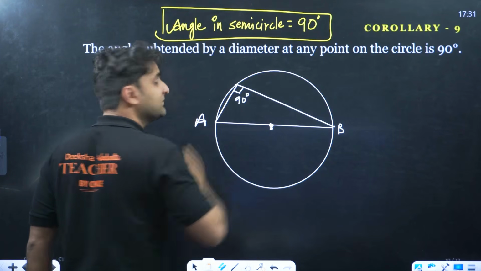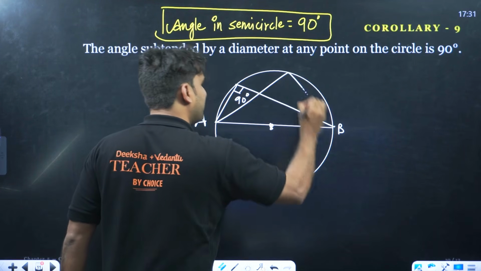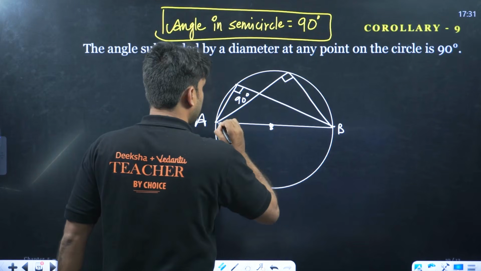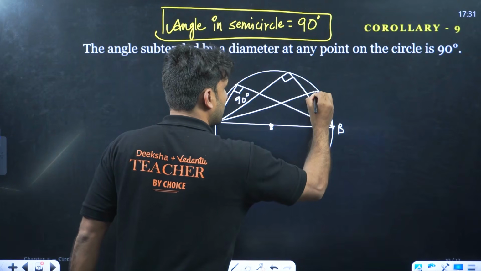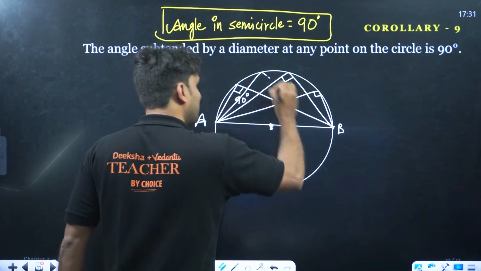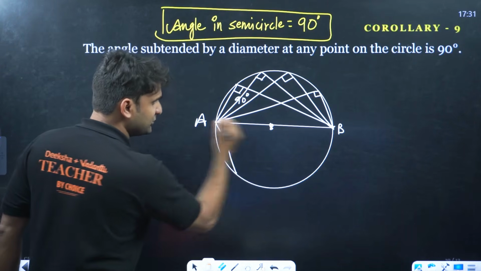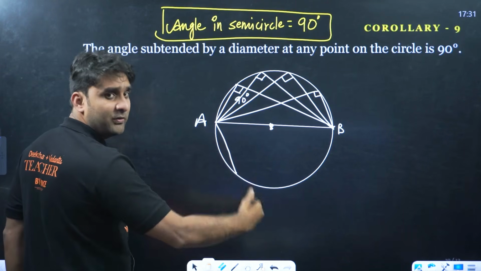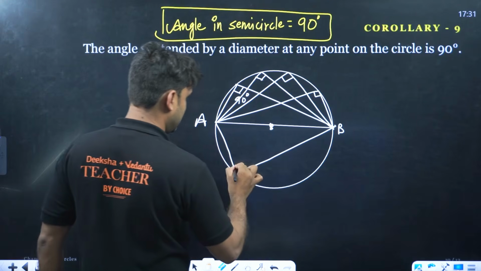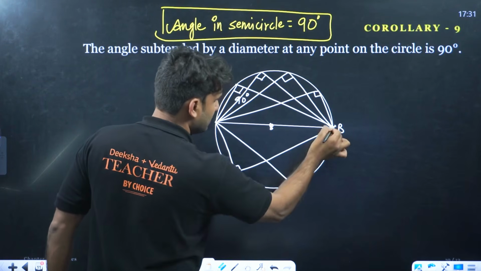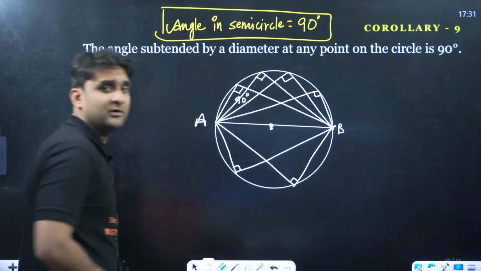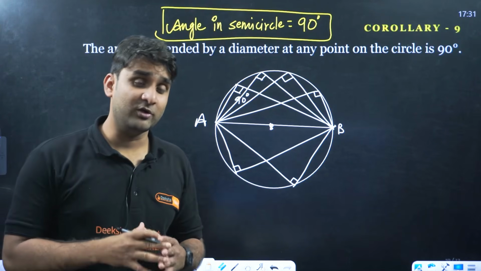This is the rule, guys. You take anywhere, 90 degrees. Clear, everyone? This is also 90 degrees. Even here also, because this is also a semicircle, the lower half, this is 90 degrees. Here also, this is 90 degrees. Clear, everyone? So angle in semicircle is always 90 degrees.